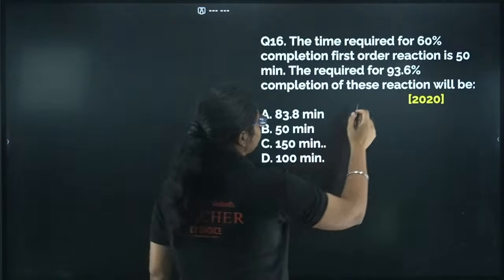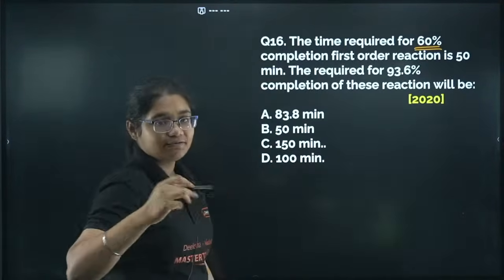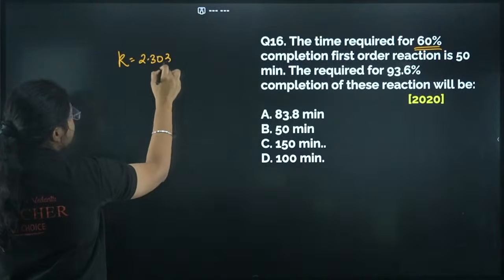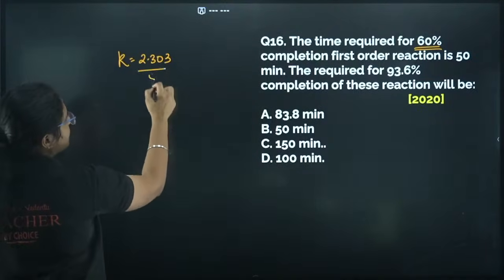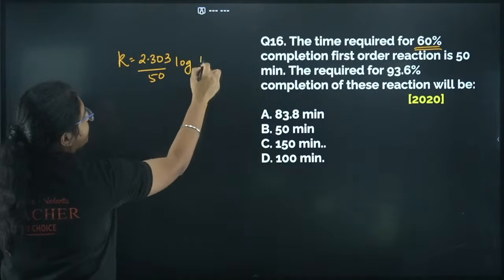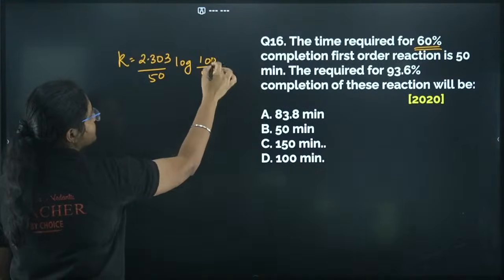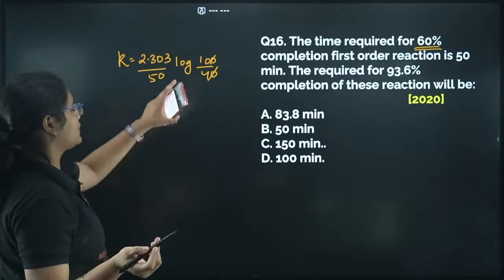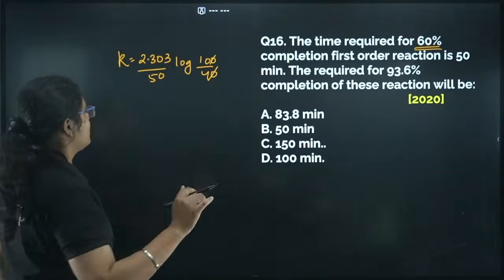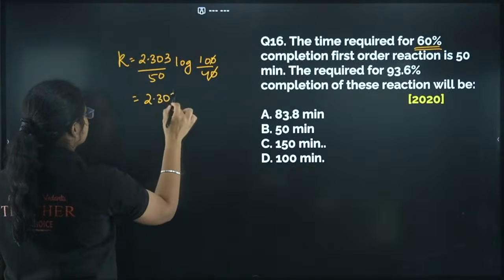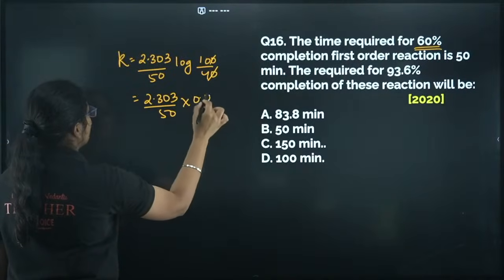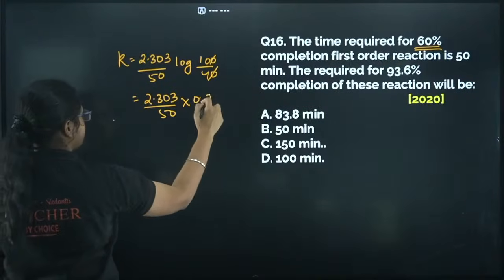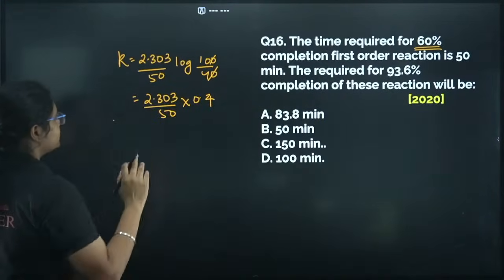Now see, for 60% it is given, right? For 60% it is given. So how will you calculate? k equal to 2.303 by 50, log of 100 by 40, because for 60% is given, so 40% will be remaining. So log 4 is 0.6 and log 10 is 1, so 1 minus 0.6 will be something around 0.4. So I will get 2.303 by 50 into 0.4. I am doing a rough calculation. You can see the options are very far away from each other, so you can make some rough calculation here. This is the value of k.